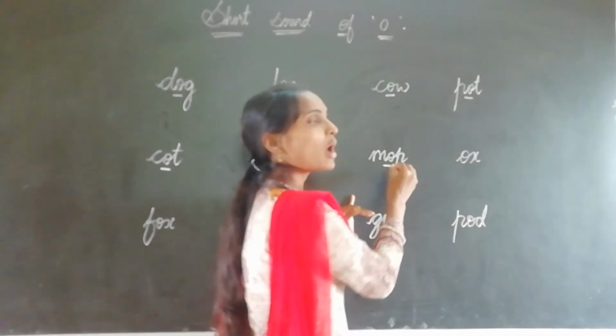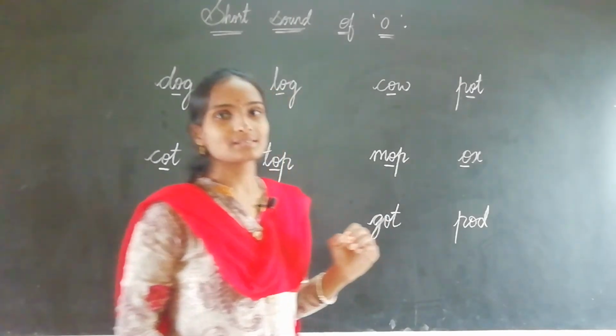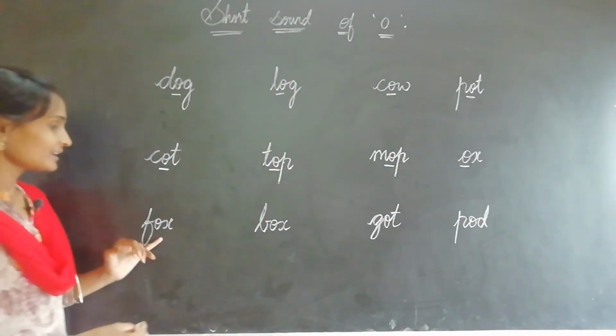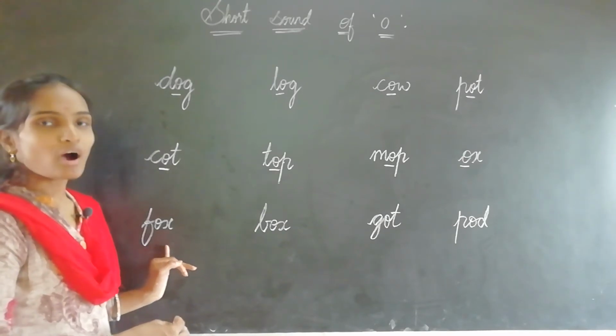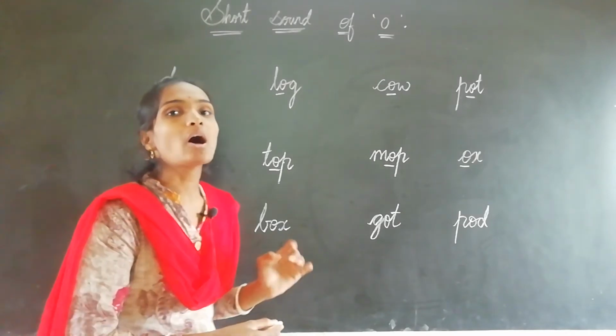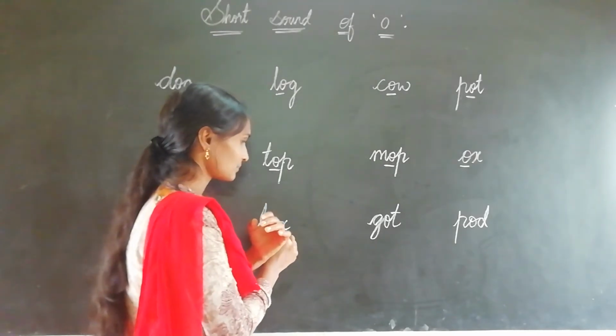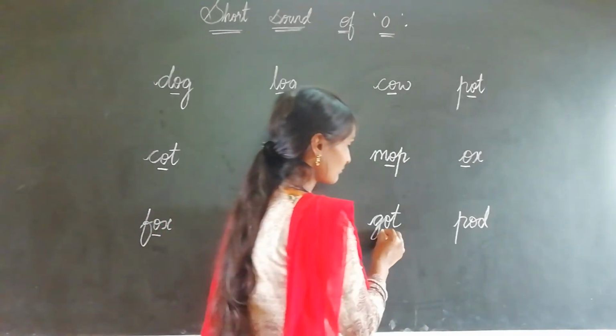M-O-P, mop. O-X, ox. Okay. Next, see this word children. F-O-X, fox. B-O-X, box. G-O-T, got.